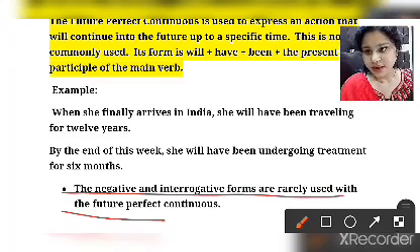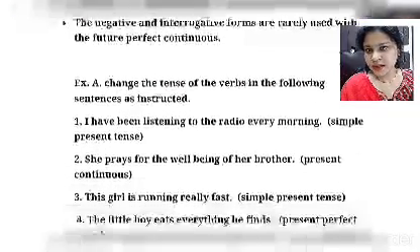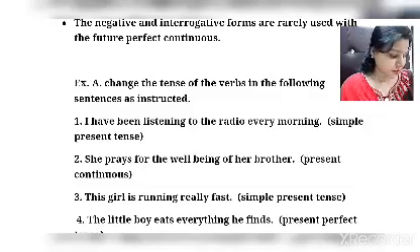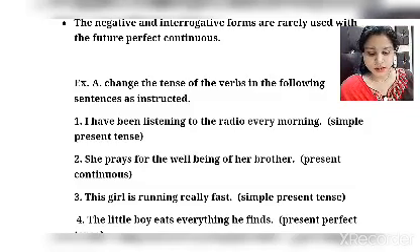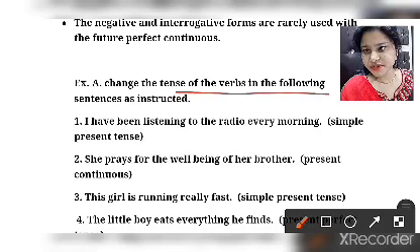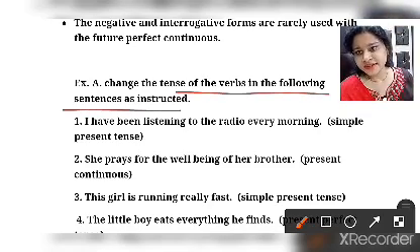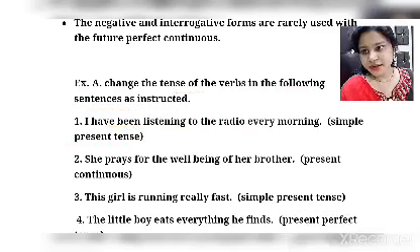Okay, so here exercise A has been given, students. I will read from the book. Change the tense of the verbs in the following sentences as instructed. I have been listening to the radio every morning. That you have to change into simple present tense.